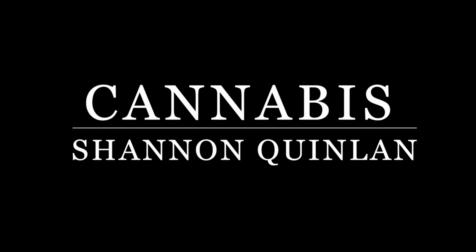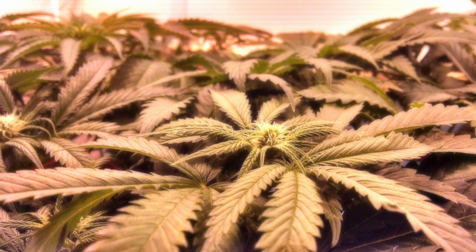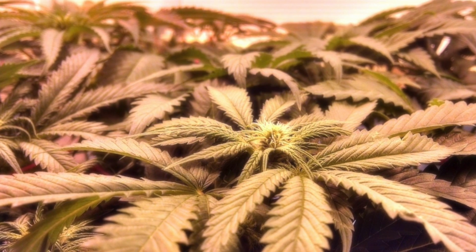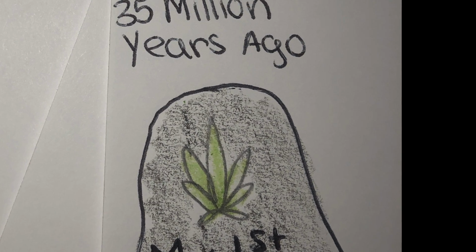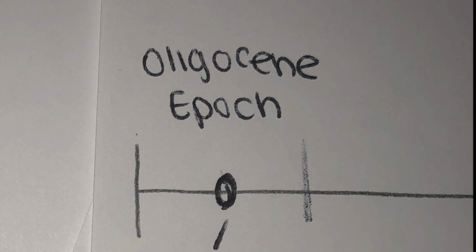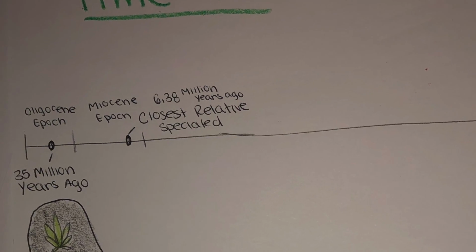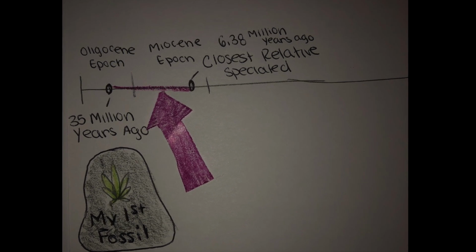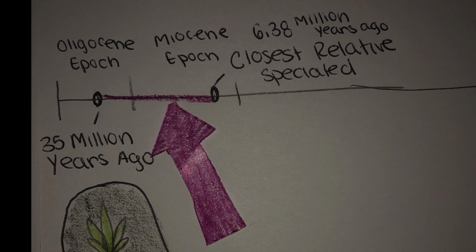Cannabis by Shannon Quinlan. Cannabis is a plant that has been used by humans commercially for over 12,000 years for its fibers, medicinal uses, and recreational purposes. The first fossil of the Cannabisae family was found to be 35 million years old from the Oligocene epoch. Its closest relative, hops, speciated 6.38 million years ago in the Miocene epoch. Therefore, cannabis must have first appeared between 34 and 6.38 million years ago.